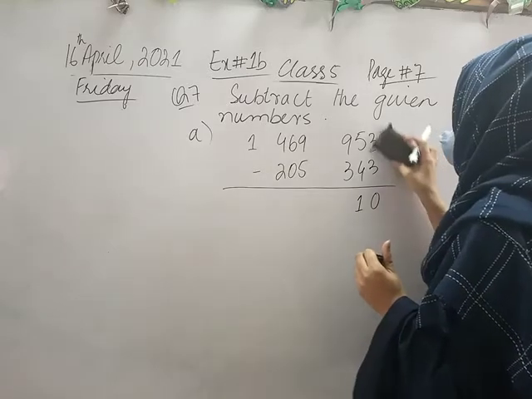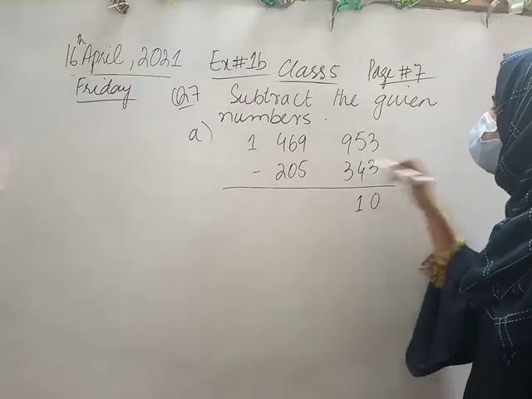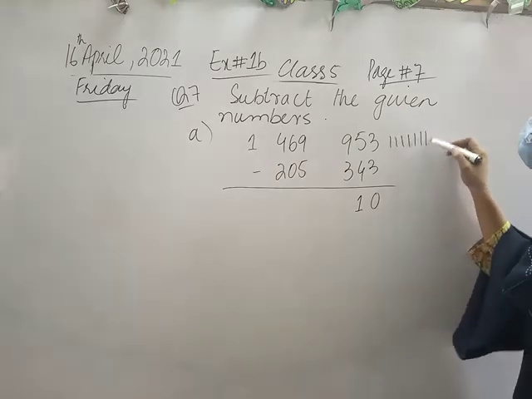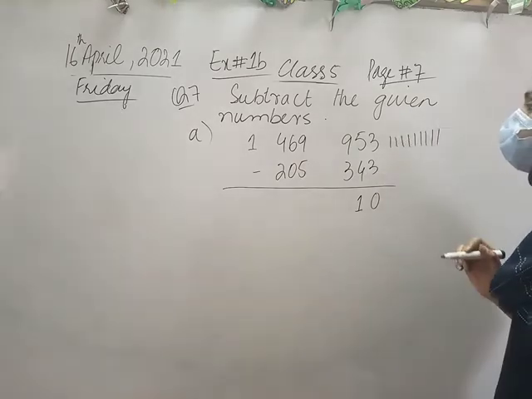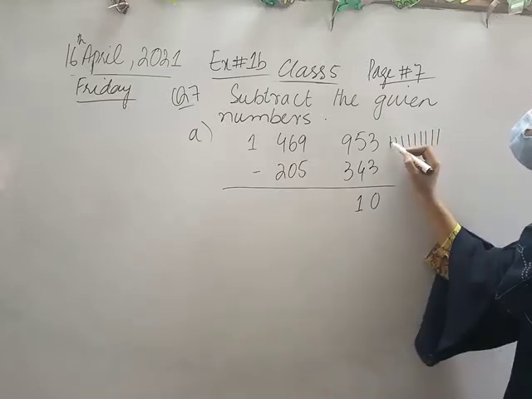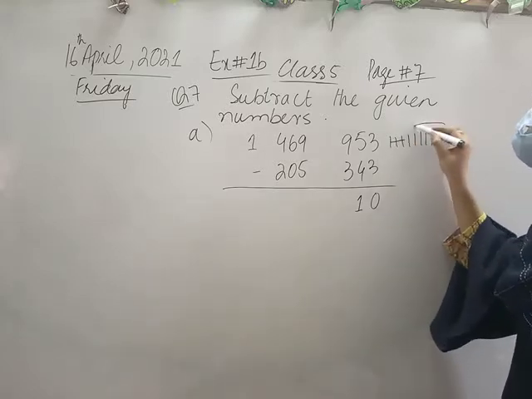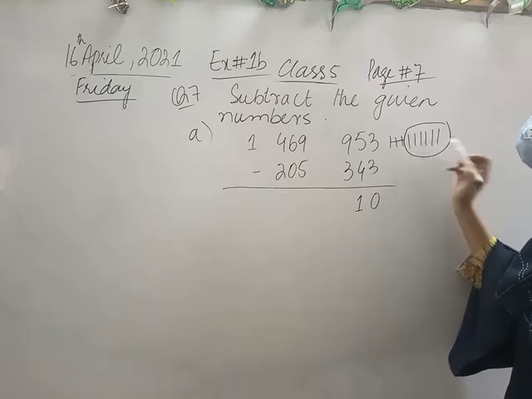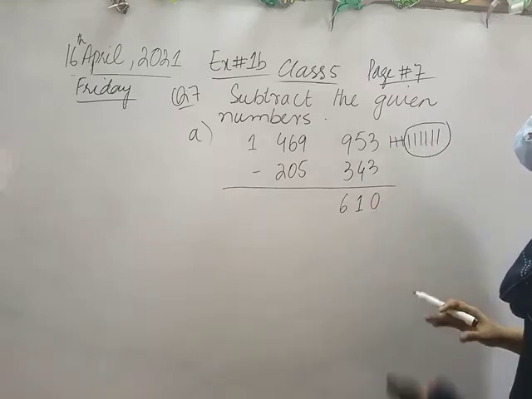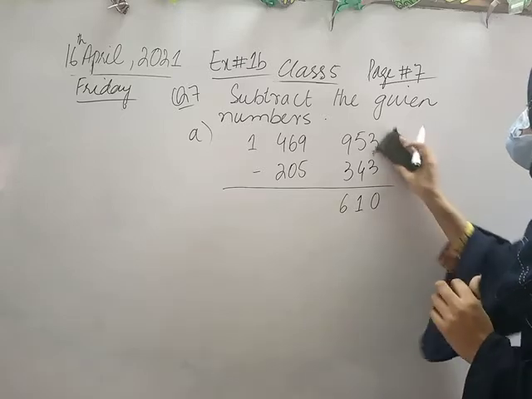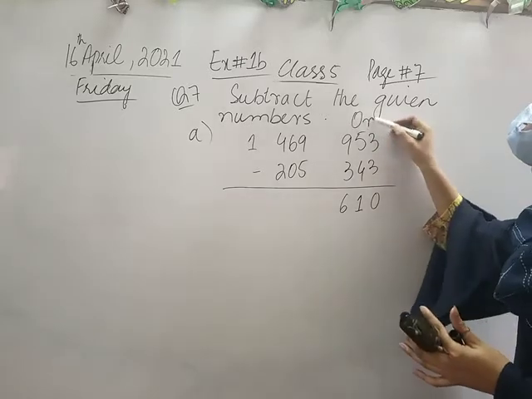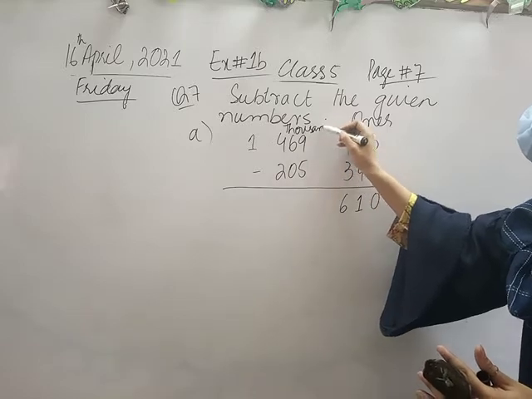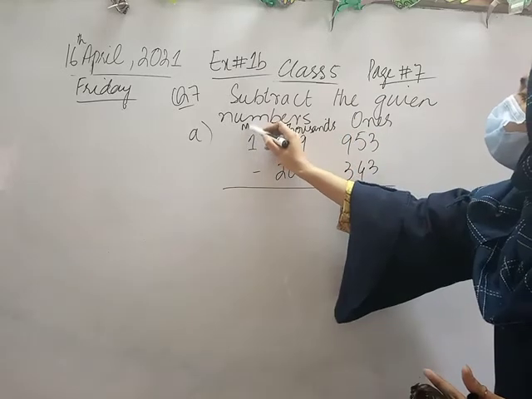Now the next number, which is 9 minus 3. 1 2 3 4 5 6 7 8 9. Subtract कितने करने हैं हमने, 3. And in the end we have 6. Fine. So this belongs to the ones column, this belongs to the thousands column, and this belongs to the millions column.